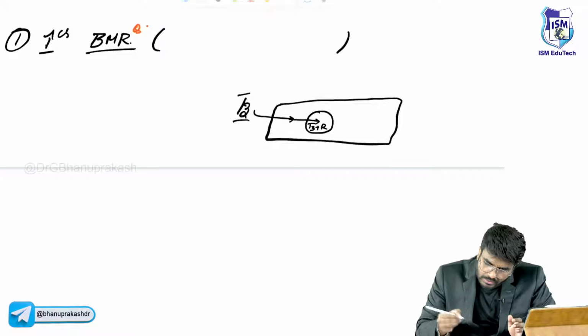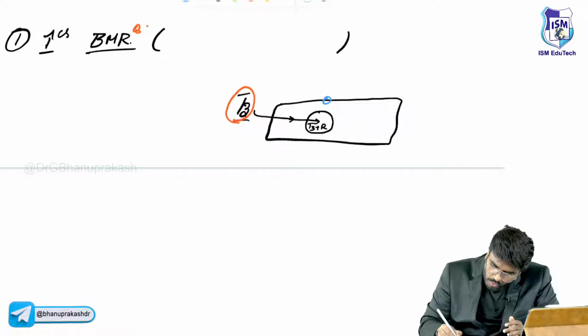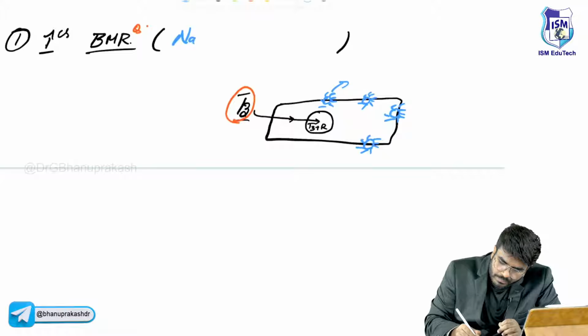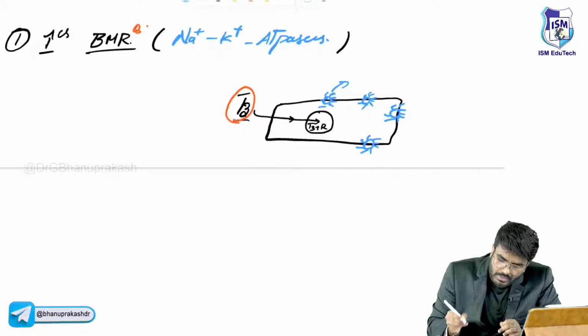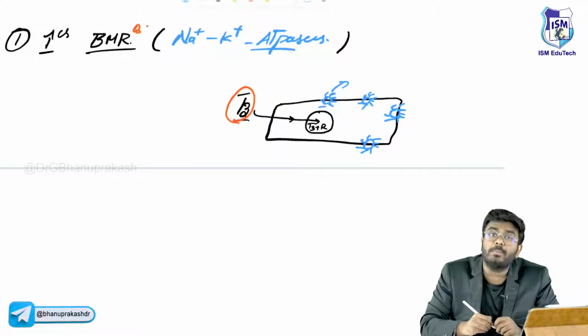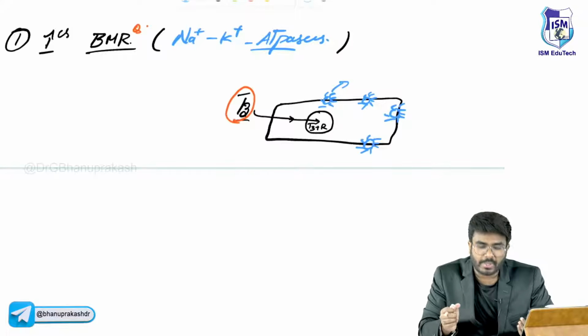At the end of the day, because of this T3, more proteins are coming on the cell surface. Sir, what are these proteins? See, there is an increase in the number of these blue proteins. Do you know what they are? These are sodium-potassium ATPases. So the number of sodium-potassium ATPases is going to increase. The name itself says it: ATPase means more ATP is going to be broken down, more calories are being used by the body. The basal metabolic rate increases.